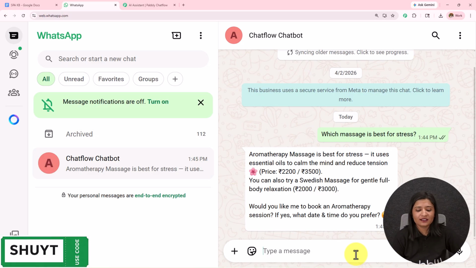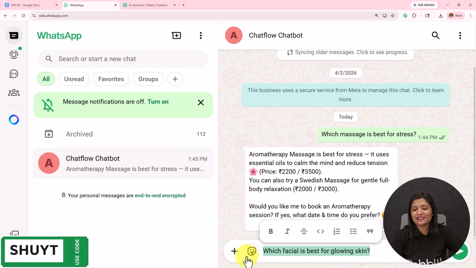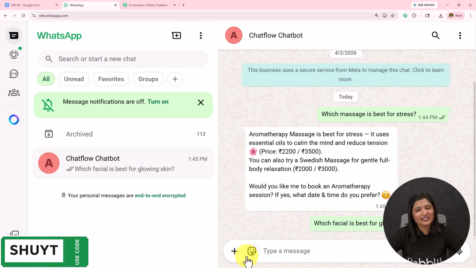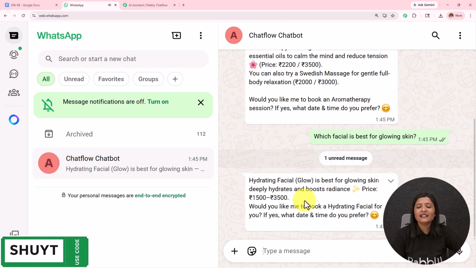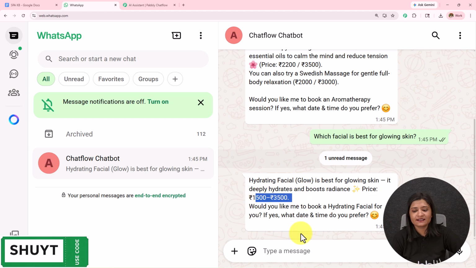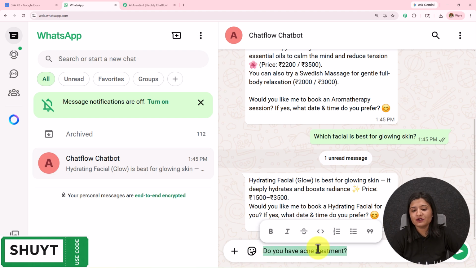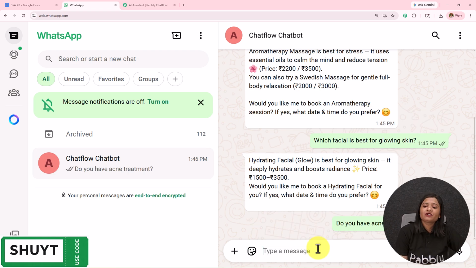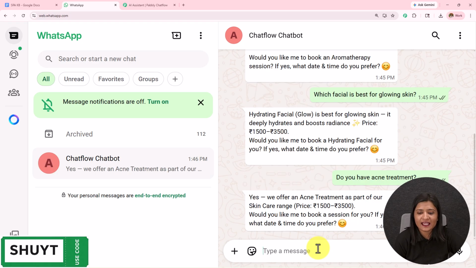I'm going to drop another question like, which facial is best for glowing skin? I have sent this message. Let's wait for the reply. And here it says, hydrating facial glow is best for glowing skin. It deeply hydrates and boosts radiance. Price is this. I'm going to drop another question: Do you have acne treatment? So let's wait for the reply. And here it says, yes, we offer an acne treatment as part of our skincare range. The price is this much. Would you like to book a session for you?